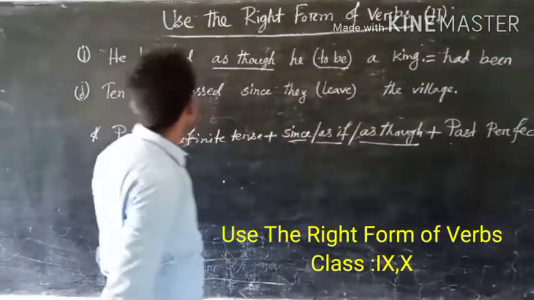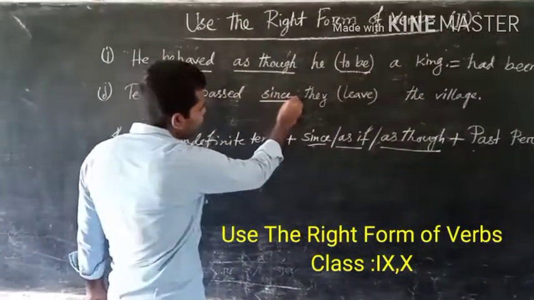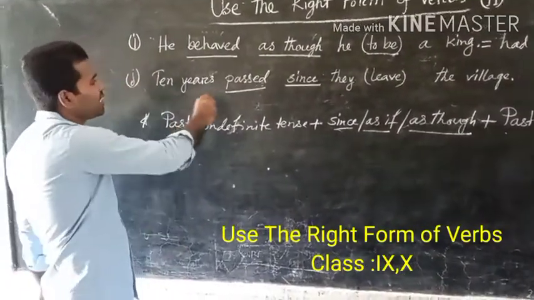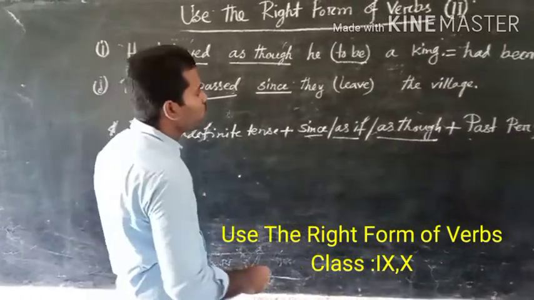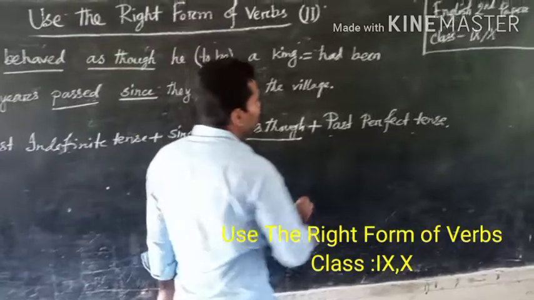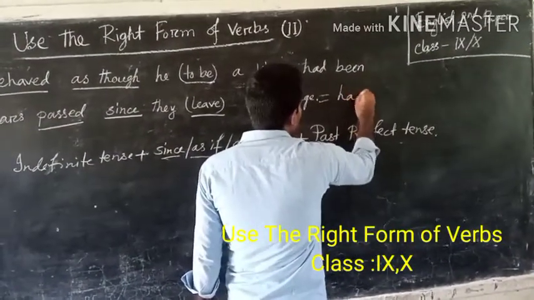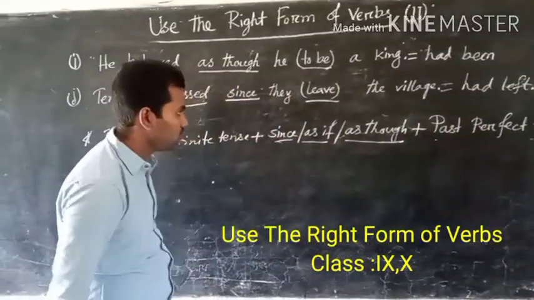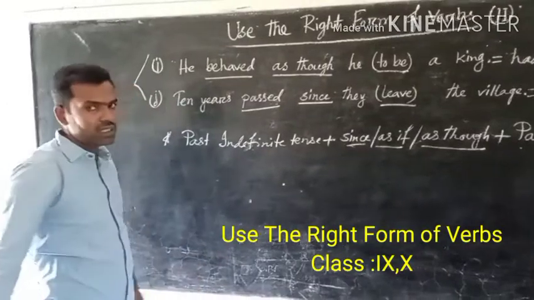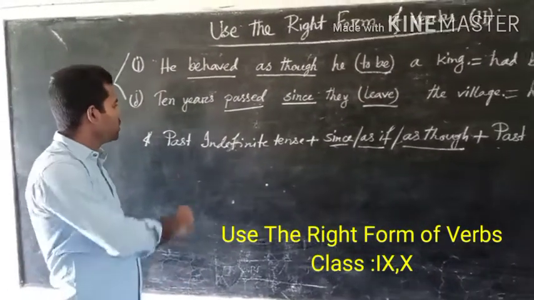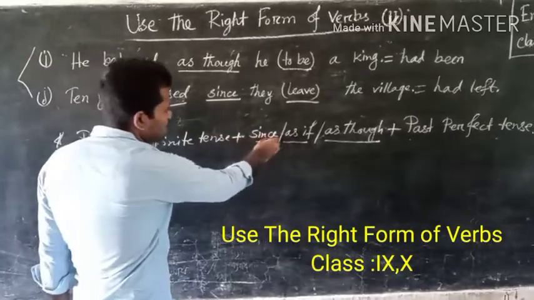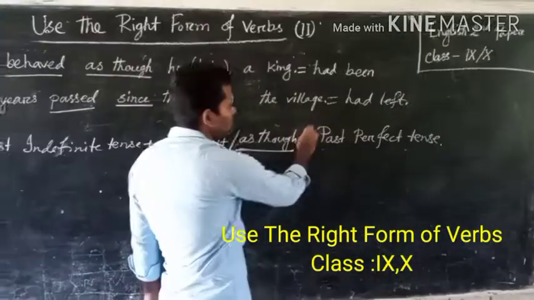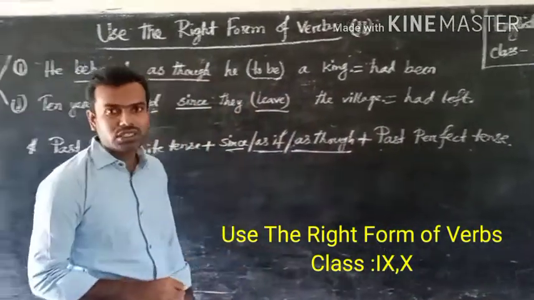And in the next example, we find the word since. Before since we find past indefinite tense. Ten years past. We have to use the verb leave in past perfect tense. The answer will be had left. So by these two sentences, we find the rule: past indefinite tense plus since, as if, as though, then plus past perfect tense.